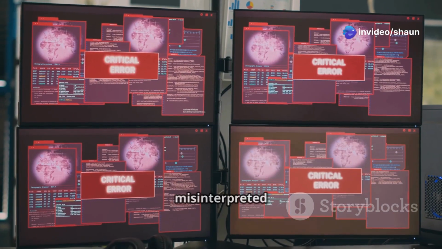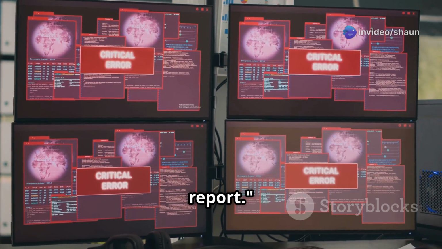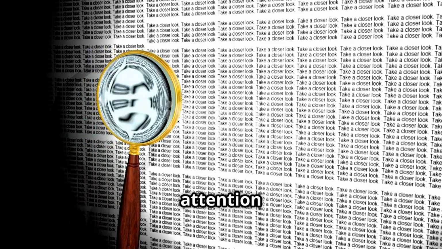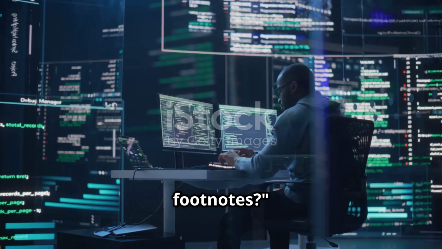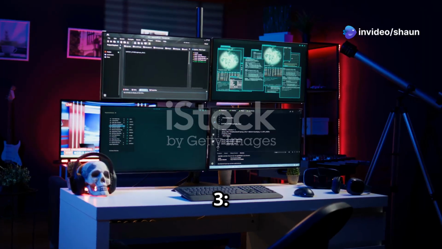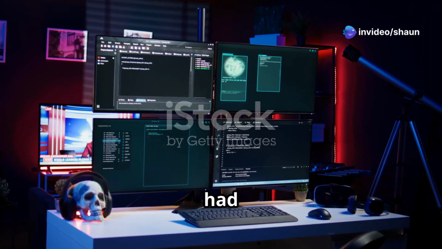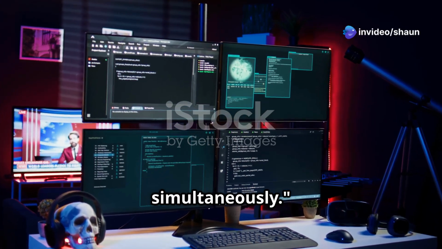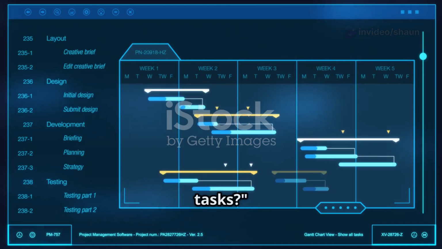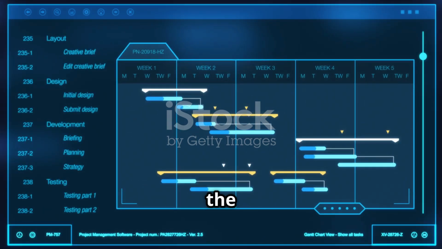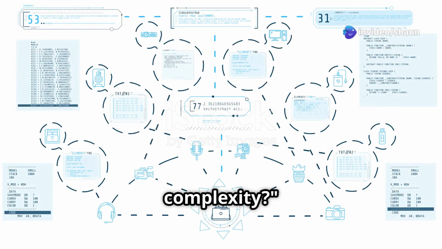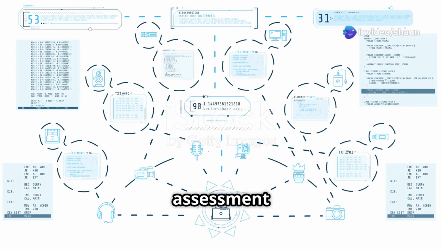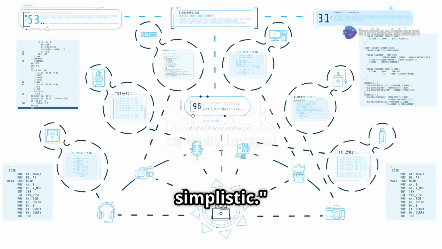Example error: I misinterpreted the data on that report. Why 1? Because I didn't pay attention to the footnotes. Why 2? Why didn't I pay attention to the footnotes? Because I was rushing. Why 3? Why was I rushing? Because I had too many tasks due simultaneously. Why 4? Why did I have too many tasks? Because I underestimated the complexity of this project and didn't plan enough buffer time. Why 5? Why did I underestimate complexity? Because my initial assessment model for new projects is too simplistic.